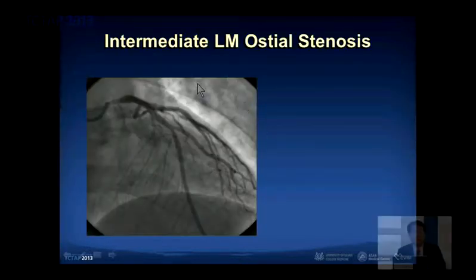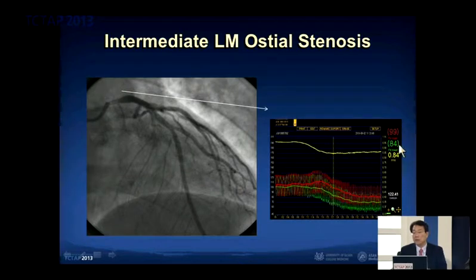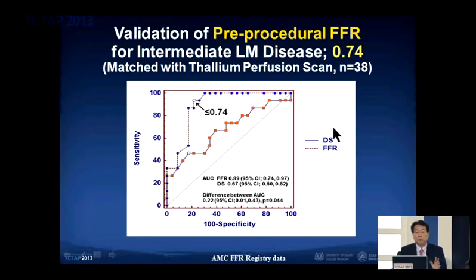This is a typical example, intermediate left main ostial stenosis, angiographically quite tight stenosis. However, FFR is 0.84. Depending on the negative FFR, we deferred the patient, so we didn't treat the patient. Validation of a pre-procedural FFR for intermediate left main disease, actually we have no data about that.